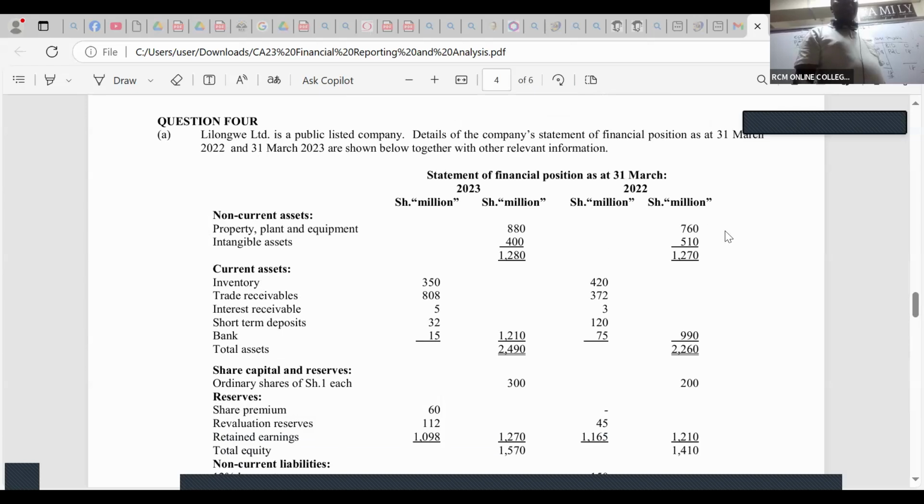You can see at the beginning we had 510. And then here we have 400. In the additional notes, there is no mention of intangible assets like we acquired or even we disposed. So that reduction from 510 to 400 must be a loss in value. Loss in value of intangible assets is what we call amortization. Under amortization, you can see we began 2022, our intangible assets were worth 510, and now they are worth 400.